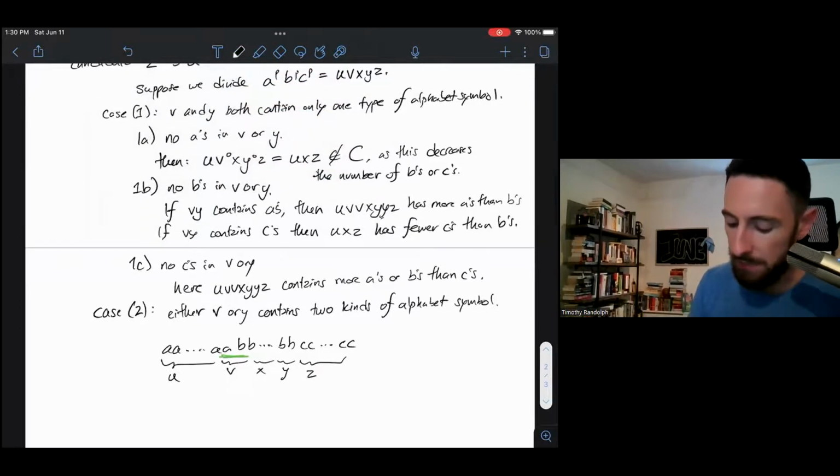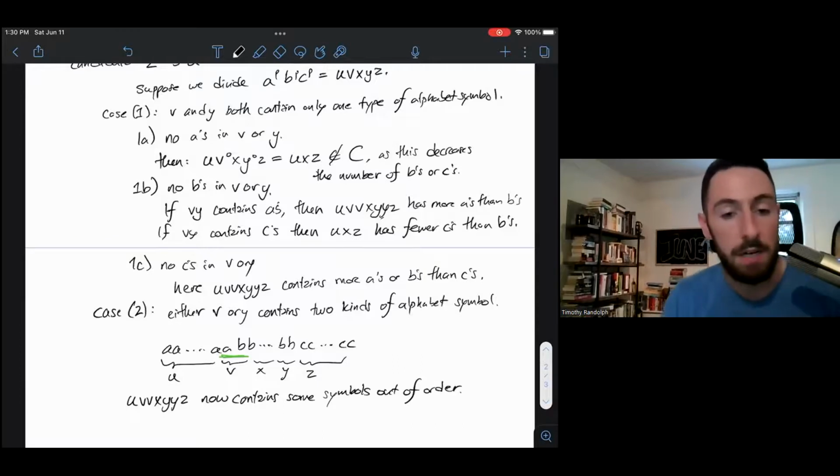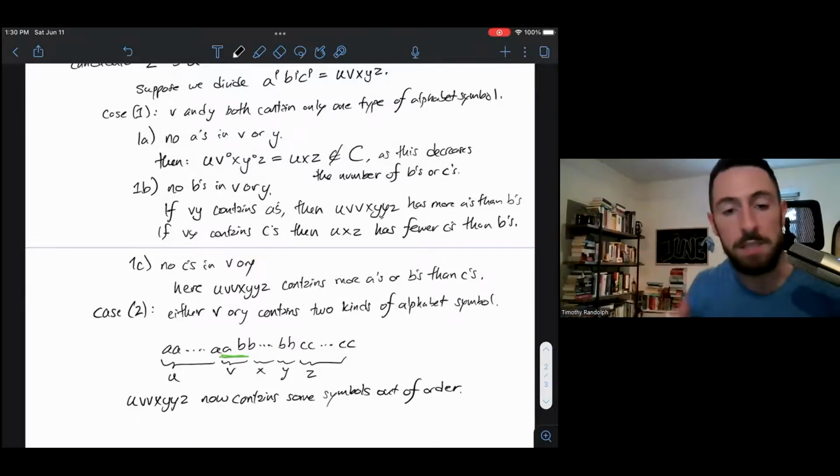But I claim that this also can't be pumped. The reason why is U, V, V, X, Y, Y, Z now contains some symbols out of order. In my picture above, if I pump V and Y, then I've got something like an ABB followed by another ABB. I've got A's after B's, which is a problem. And something like that will be true whether V or Y straddles either the AB gap or the BC gap.